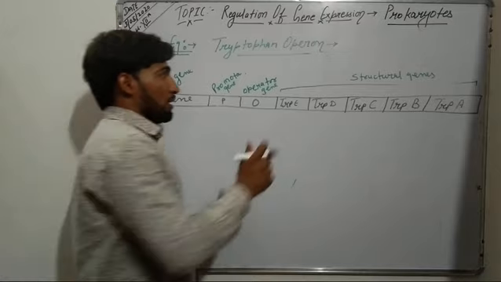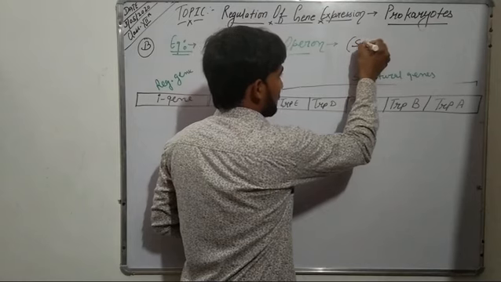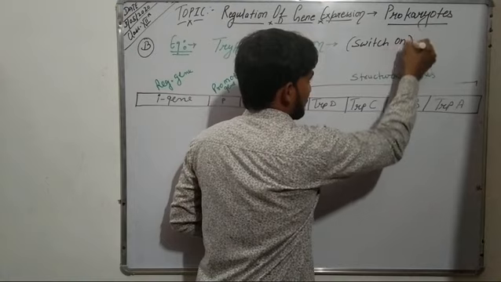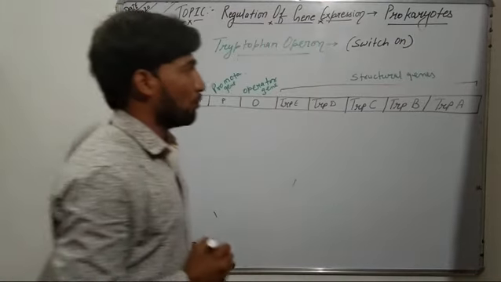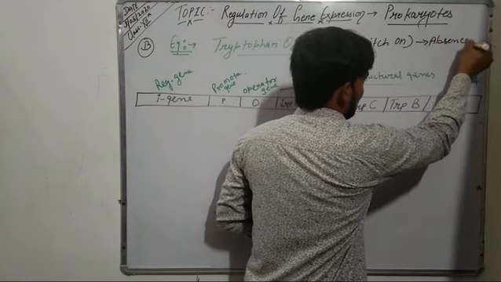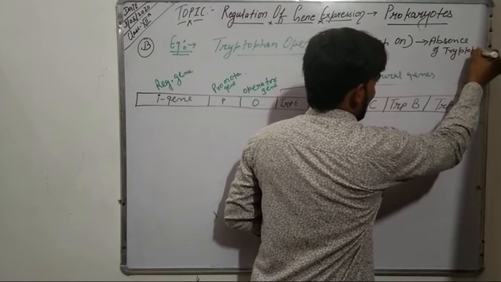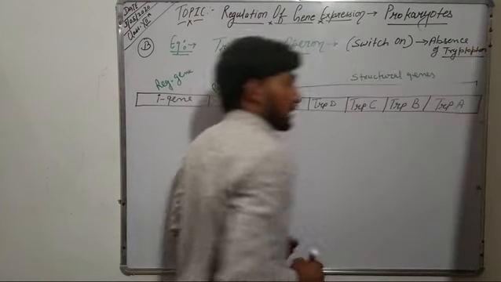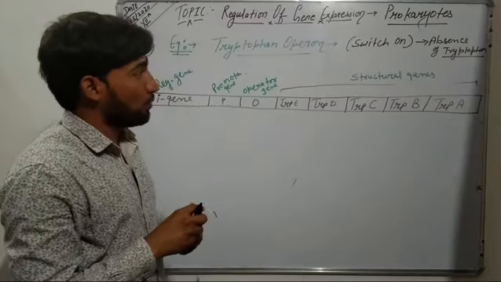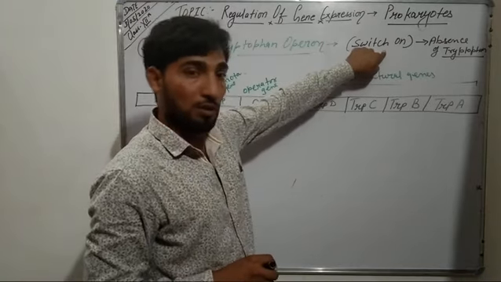Now when this tryptophan operon is present in switch on mode, that means in the absence of tryptophan. Here tryptophan is a chemical which acts as a repressor. So when tryptophan is absent, the tryptophan operon is present in switch on mode.